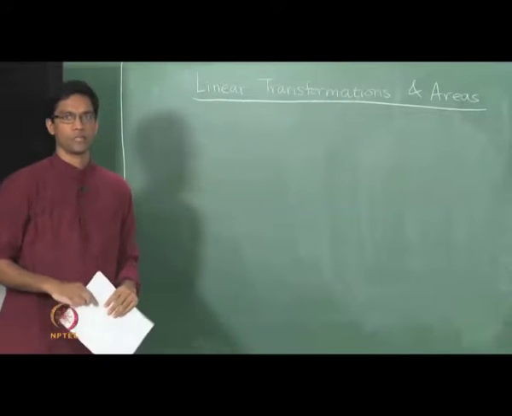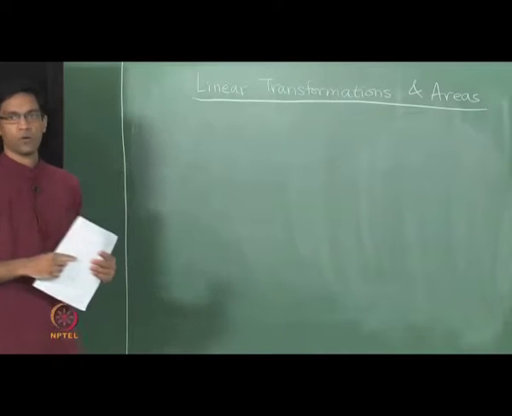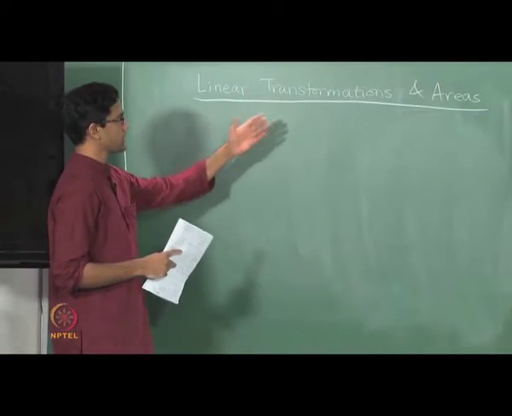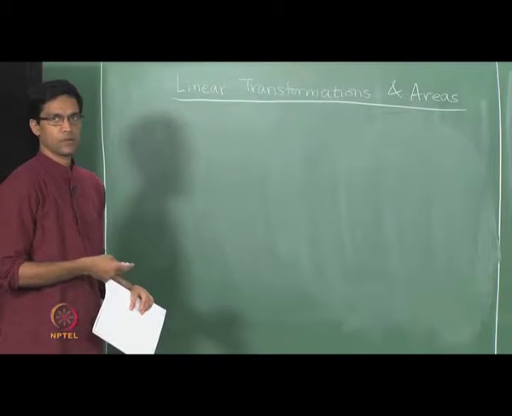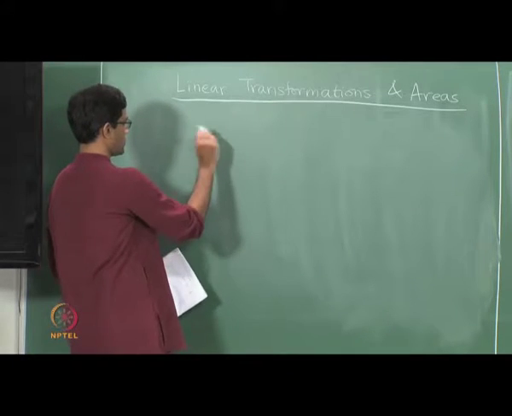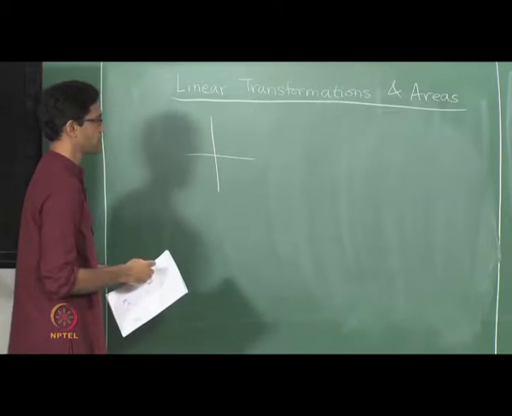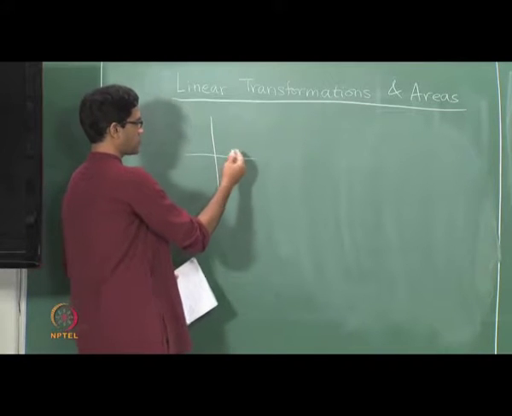Okay, so last time we talked a little bit about linear transformations. Now what I want to do this time specifically is focus on linear transformations and what they do to areas. So recall the following features. We said linear transformations, being a special case of affine transformations, do the following: they map lines to lines.